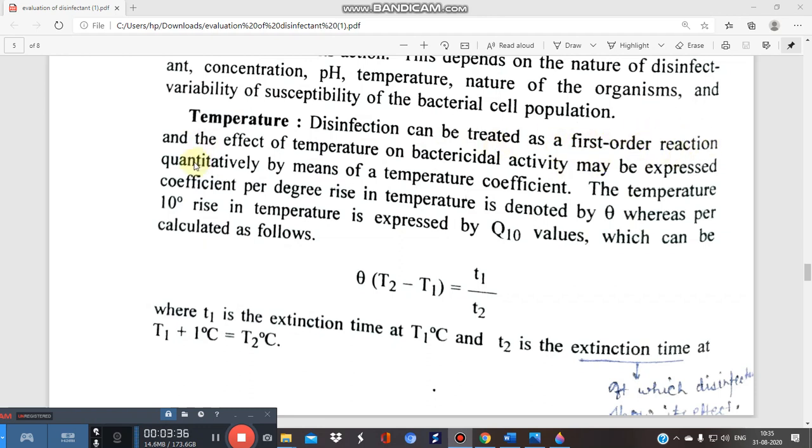It is a first order reaction, and the effect of temperature on the bactericidal activity may be expressed by the temperature coefficient, which is represented by this formula. It is denoted by the temperature coefficient, with T2 minus T1, T1 upon T2.